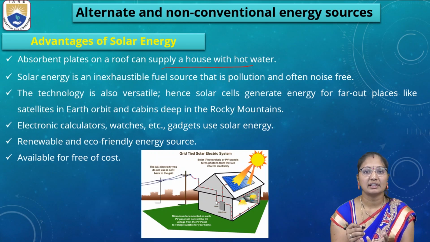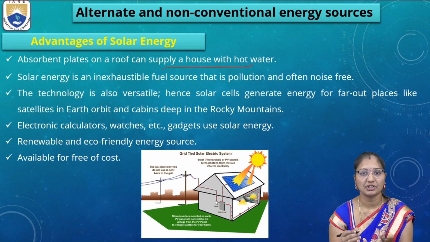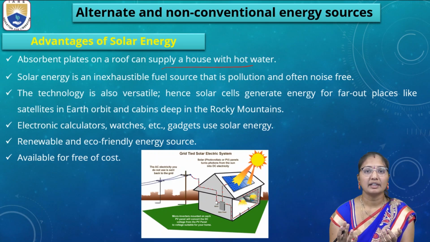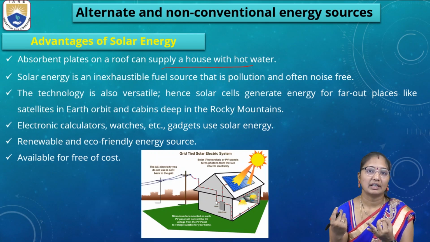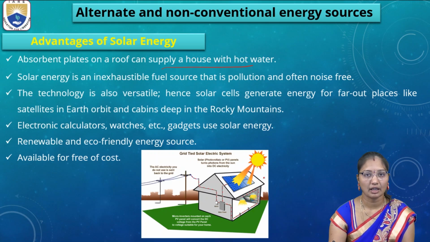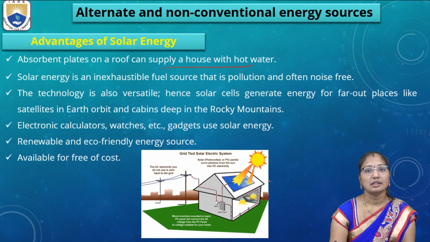The flow of these electrons causes the electricity generation. So the power generated is used for hot water production or electricity for street lights, as well as household appliances.